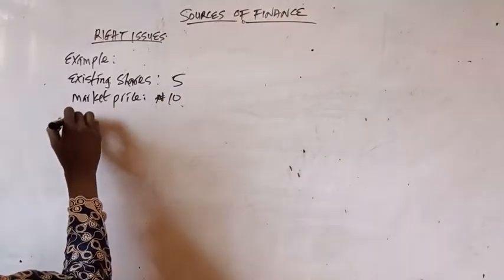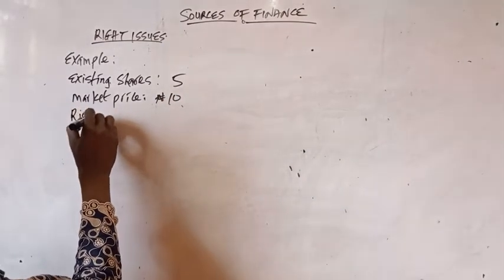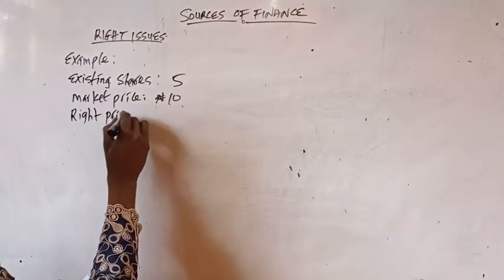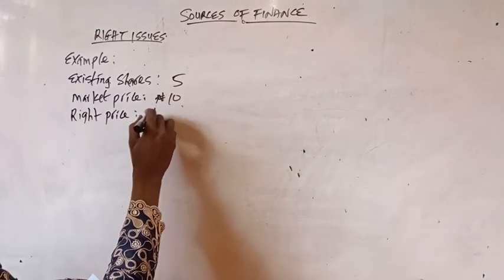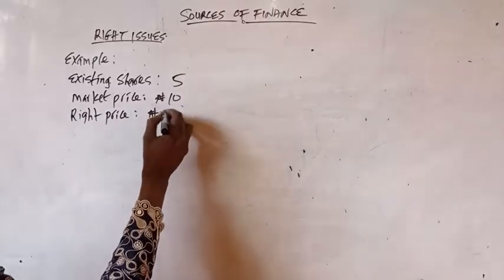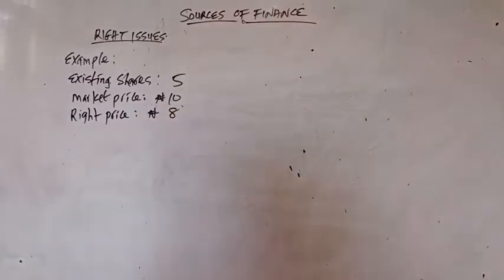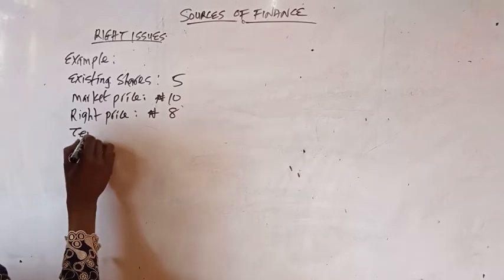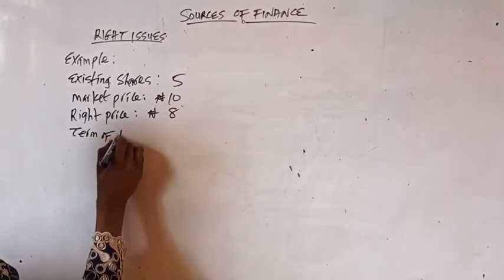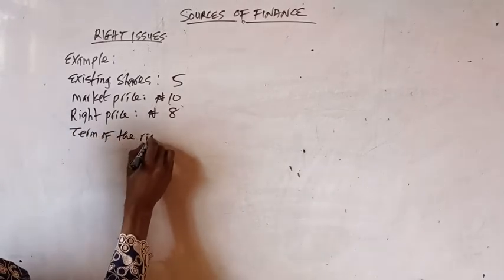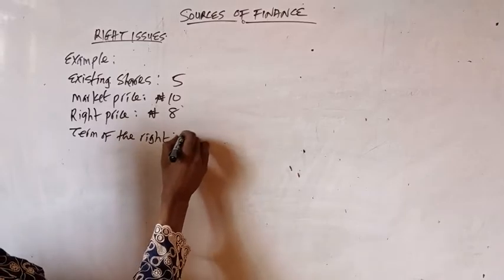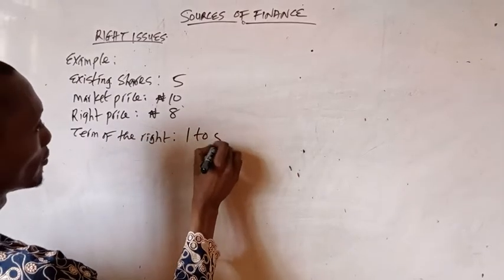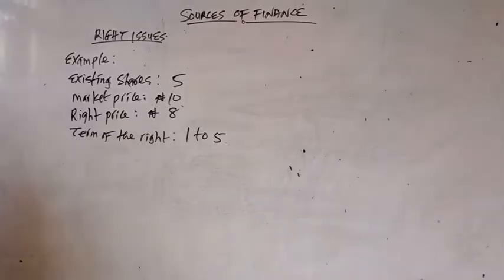We are told that right price is equal to 8 naira. We are now told that terms of the right is 1 to 5. Let's assume that this is the information given to us.